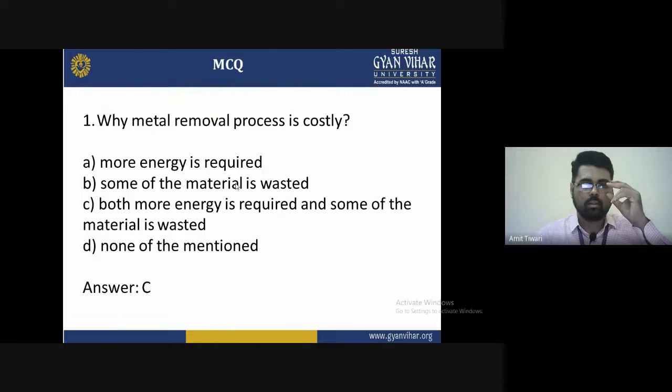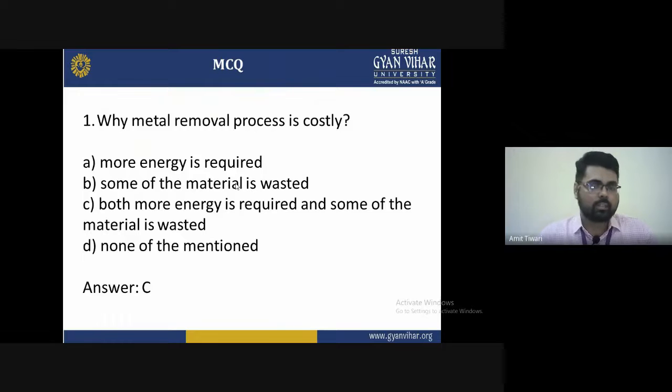The options: A, more energy is required. B, some of the material is wasted. C, both more energy is required and some of the material is wasted. And D, none of them. So why can we say that the metal removal process is costly? Because both more energy is required and some of the material is wasted. During metal cutting we require more energy and some of the material is wasted. These are the reasons why the metal removal process is costly.